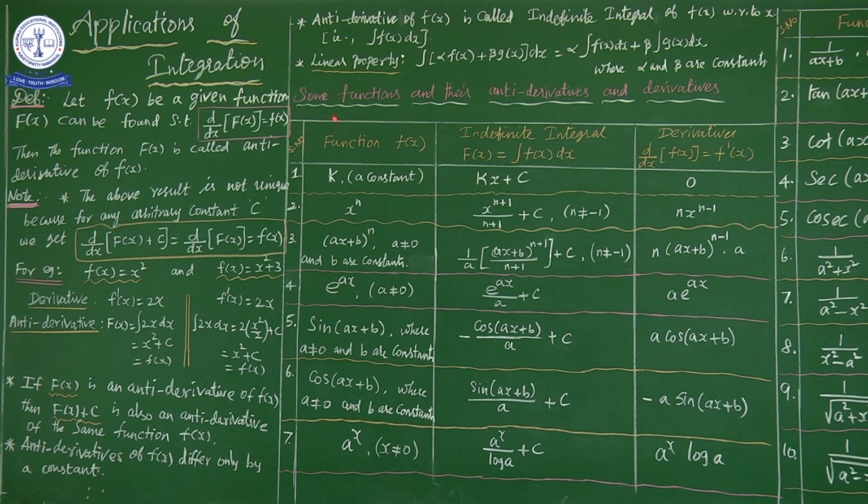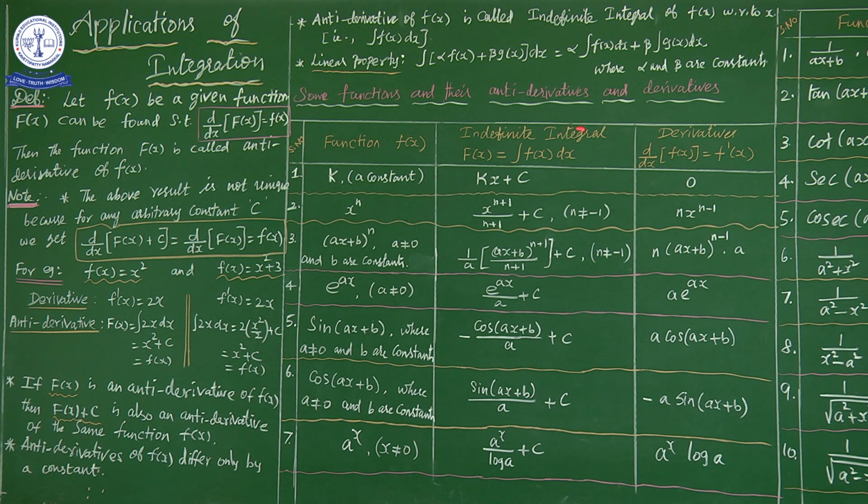Okay. Now some of the functions and their antiderivatives and derivatives are given in the table. The first table gives the commonly used indefinite integrals as well as differentiation. The second table is only for integration. So first we see the first table. I am going to consider a constant function, either k or c, whatever we like. Since we are already using c as the arbitrary integral constant, we take k. So if you want to integrate the constant k,